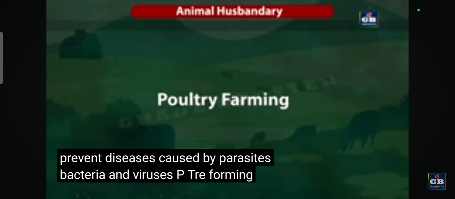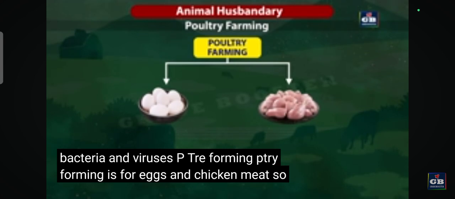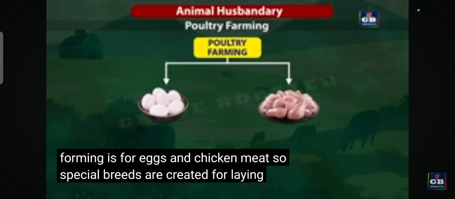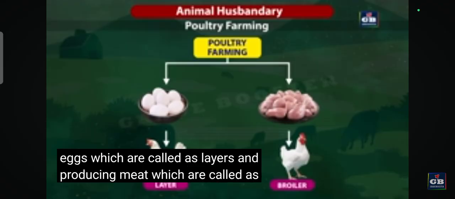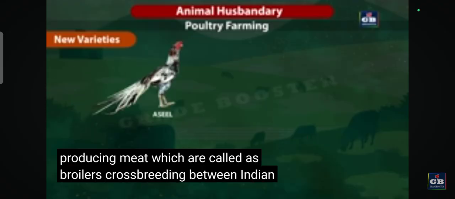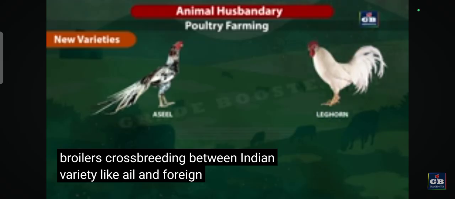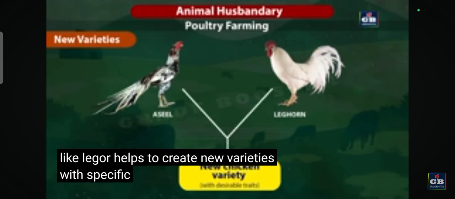Poultry farming. Poultry farming is for eggs and chicken meat. So special breeds are created for laying eggs, which are called layers, and for producing meat, which are called broilers. Crossbreeding between Indian varieties like Asil and foreign varieties like Leghorn helps to create new varieties with specific traits.